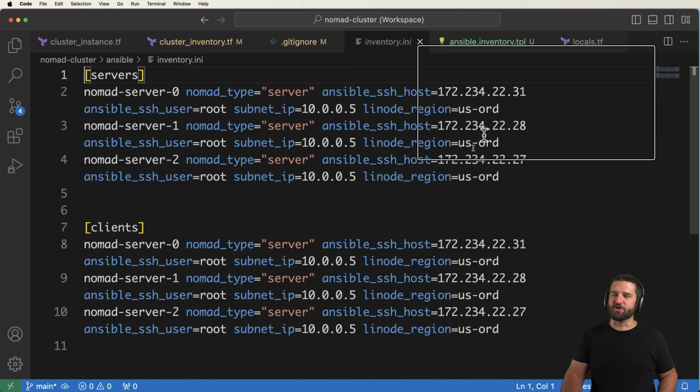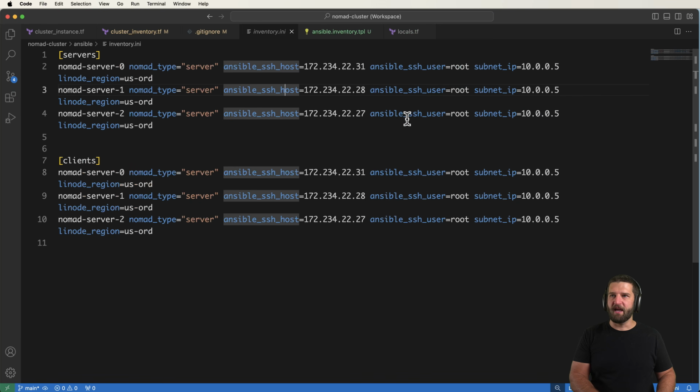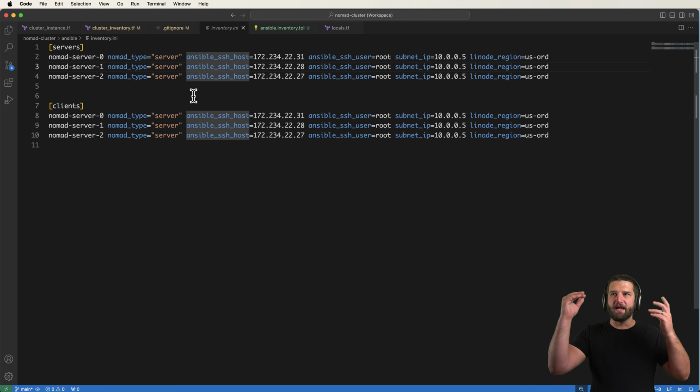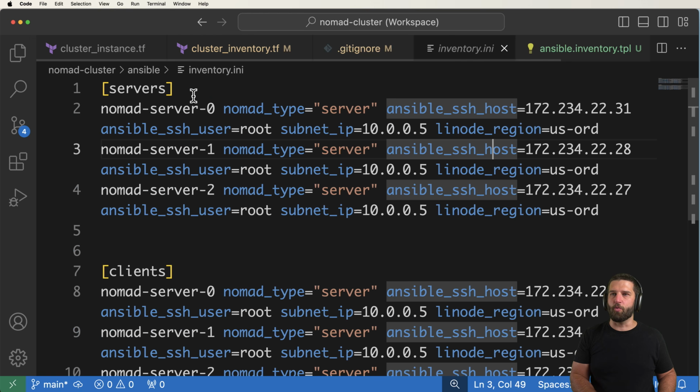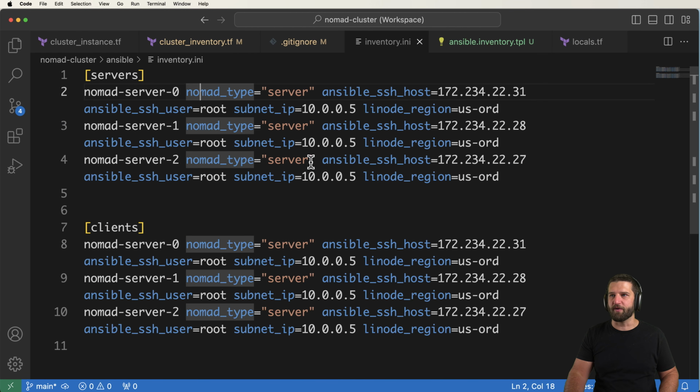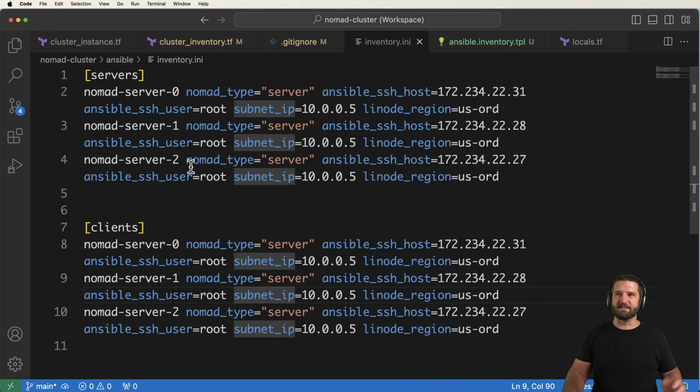Mine is being wrapped, which is why you're seeing it in this format. If I were to zoom out quite a bit, it looks a lot more like a normal Ansible inventory file, even if you aren't aware of those Ansible inventory files themselves. But it gives all of the data necessary for each instance that's in there. There's quite literally 6 of them.